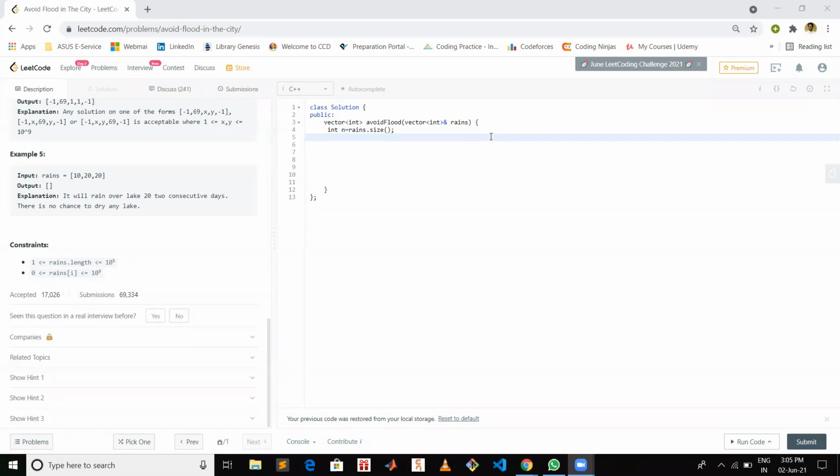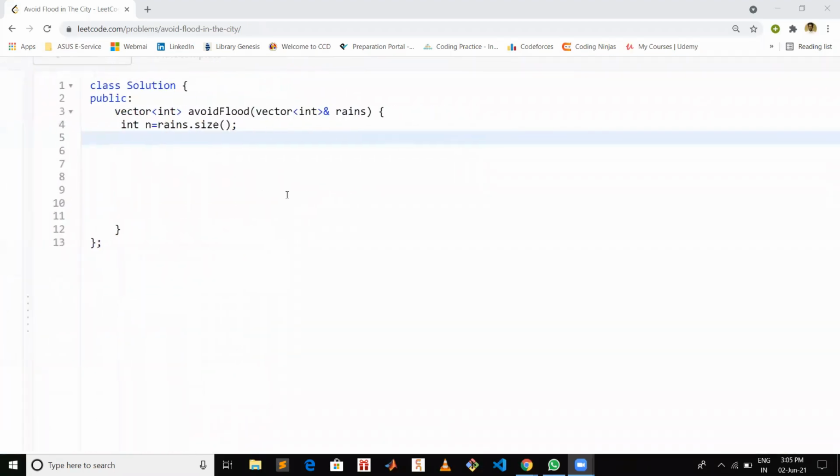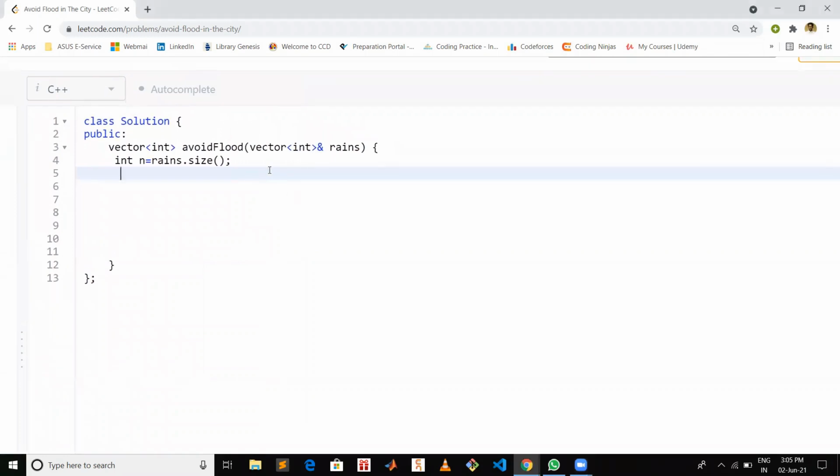All right. Now let's see how we can code the solution for this problem. So I initialized n as the size of this rains array. Now I'm going to take an unordered map named full lakes. What we will do with this unordered map is basically store the lakes which are already full and would be required to empty when there would be rain on those lakes again.